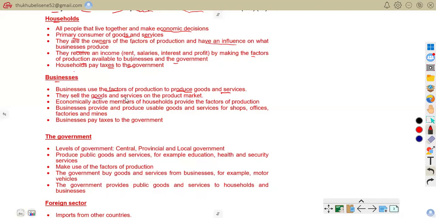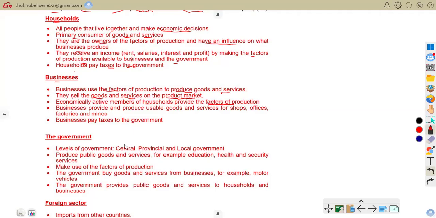They sell goods and services on the product market. So they sell products on the market, for example a shop selling clothing. Also, economically active members of households provide factors of production. So economically active members of households provide what? They provide factors of production.